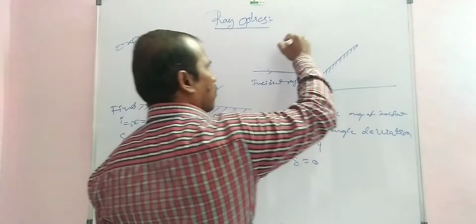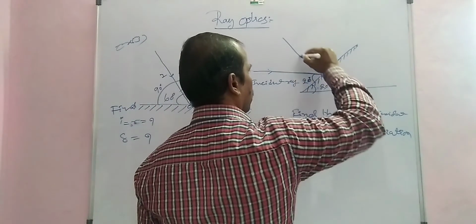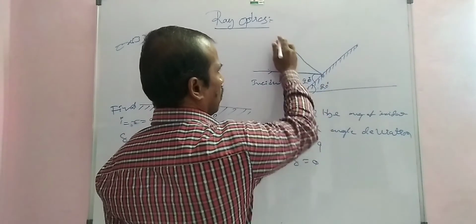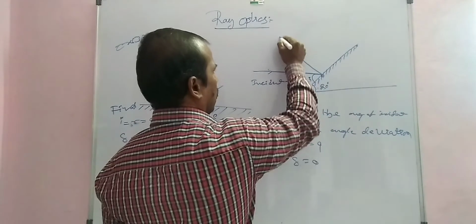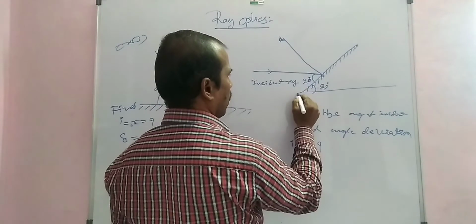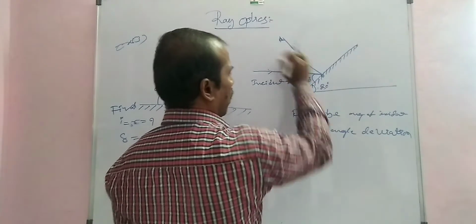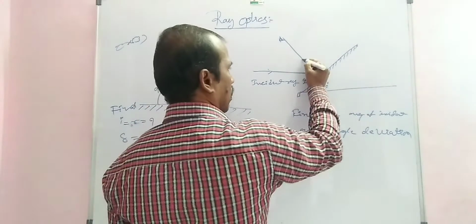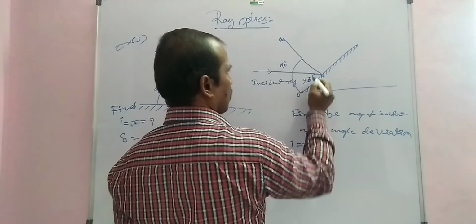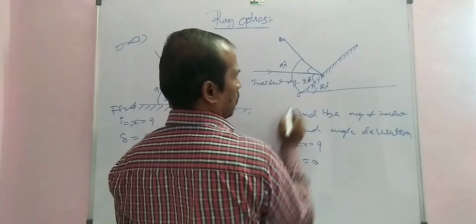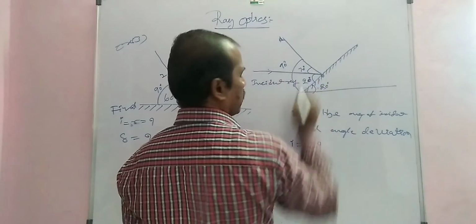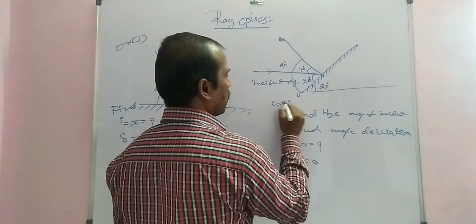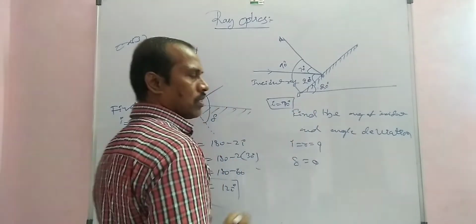Now draw the normal at the point of incidence. Here this is O, here OA, and for example this point is B. OA and OB are perpendicular, that means 90 degrees. So 90 minus 20 is 70 degrees. The angle of incident is equal to 70 degrees.